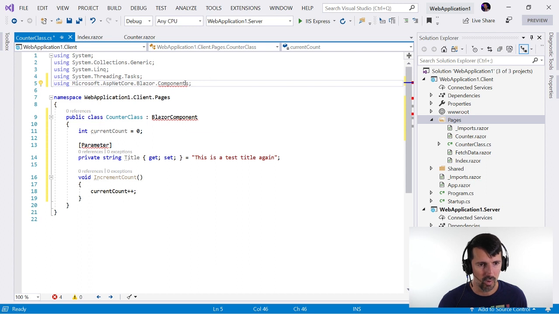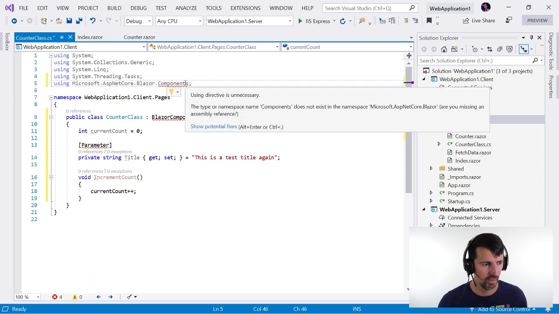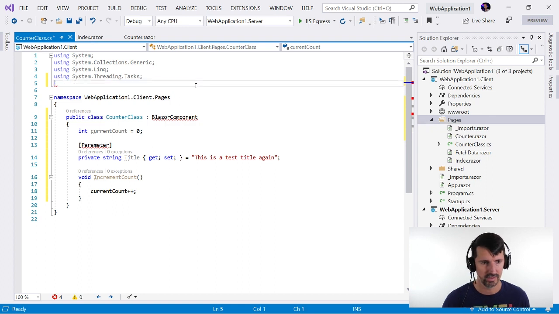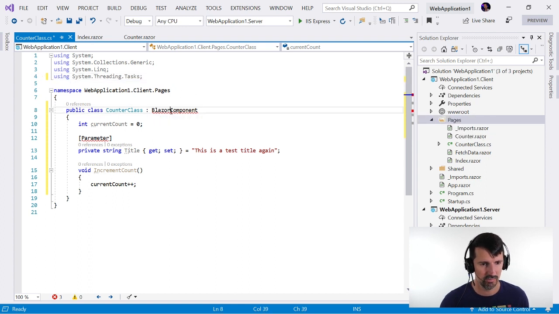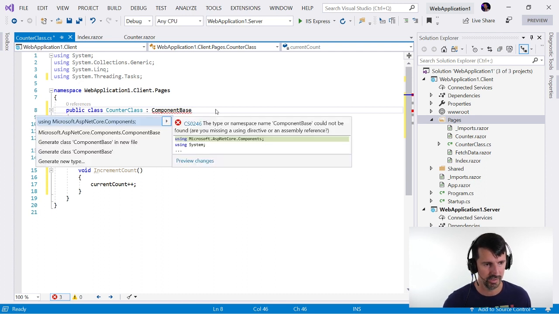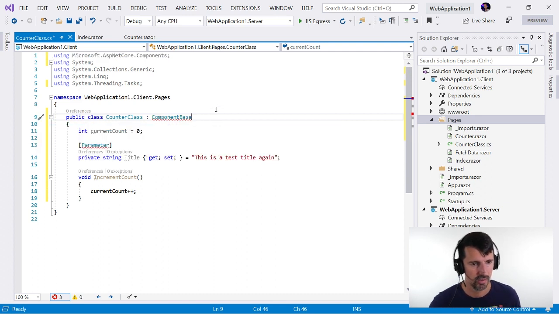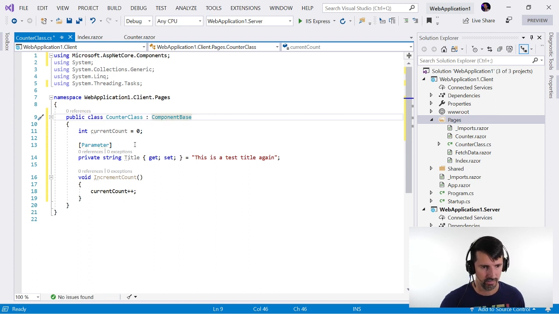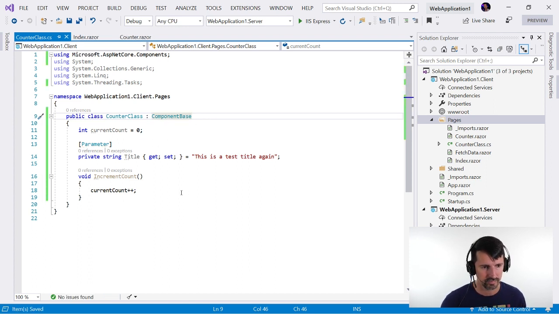Okay. Why is that not working? Oh, Carl's saying that's old code. Okay, okay. Well, that makes sense. So we can't really go off that too much. So Carl says component base. Let's do component base. Now let's see if we get suggestions in our IntelliSense. Yep. Thank you, Carl, for correcting that code.